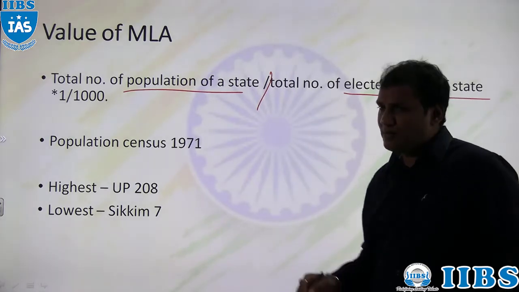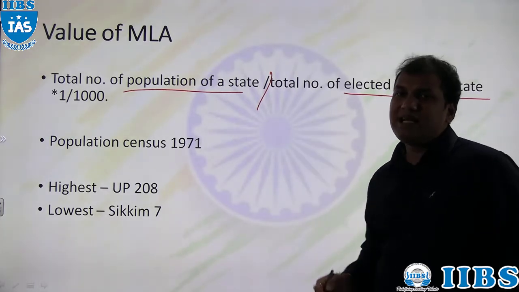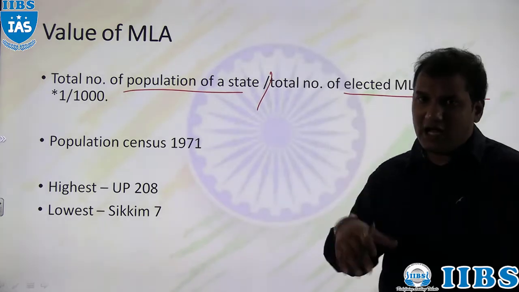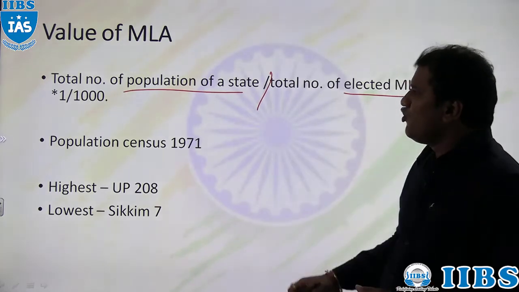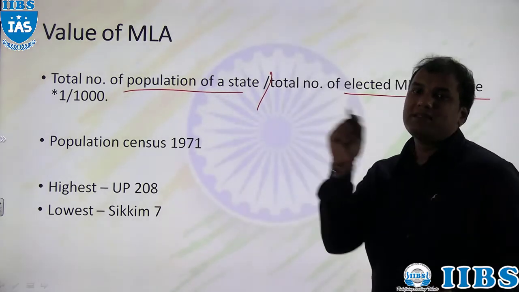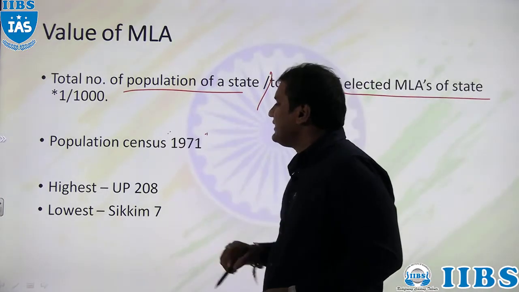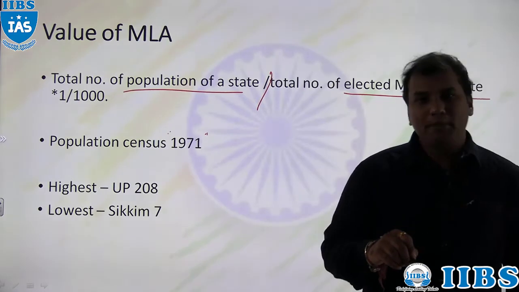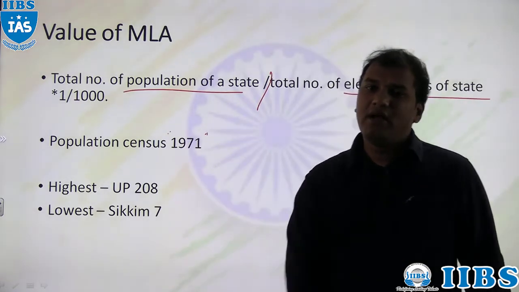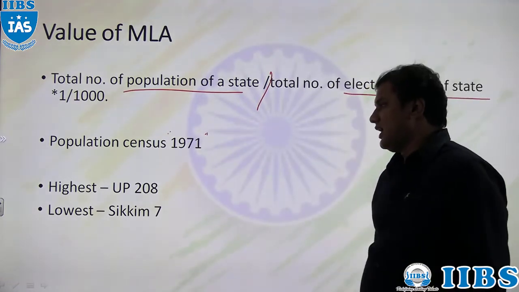So this is the formula. By using this formula, the Election Commission of India will draw the value of each MLA vote, and the population will be taken as the 1971 census population while calculating the value of MLA vote in president election.